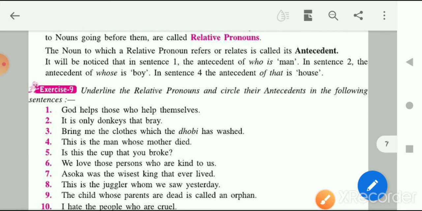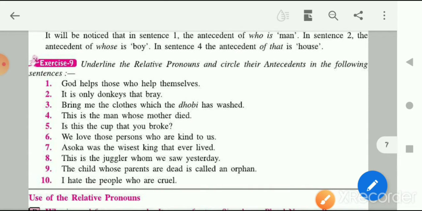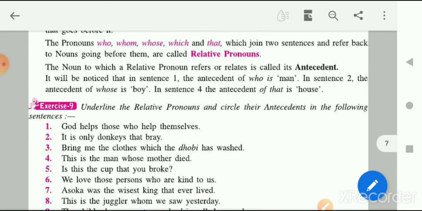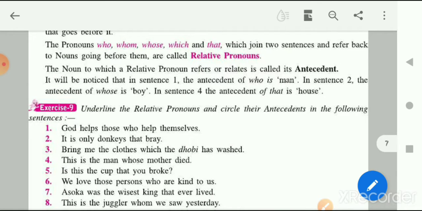Now let's see here, children. In this part, what we have to do is underline the relative pronoun and circle the antecedents. So a relative pronoun is the word which is joining these two sentences. We underline that, and we circle the antecedent.